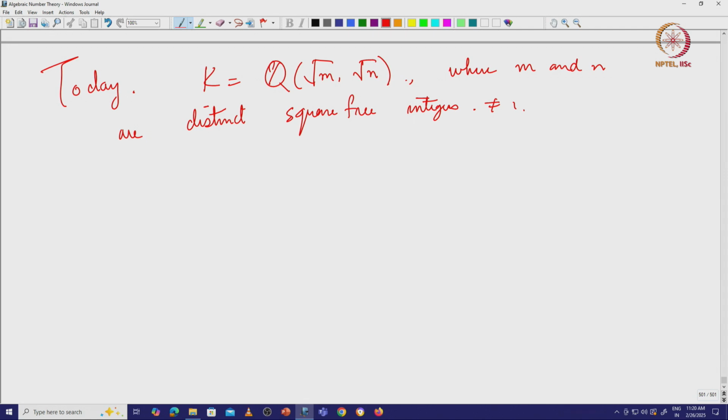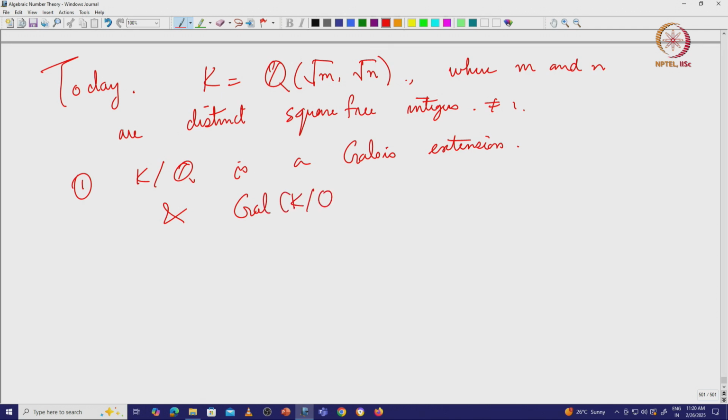So, you see firstly K over Q is a Galois extension. Unlike the purely cubic field that we were looking at, this is a Galois extension, and the Galois group of K over Q is isomorphic to Z mod 2Z cross Z mod 2Z.